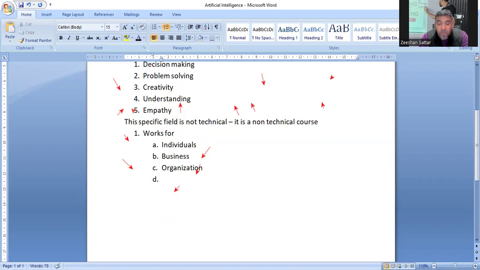It works better in the field of auditing. It works better in the field of financial management.